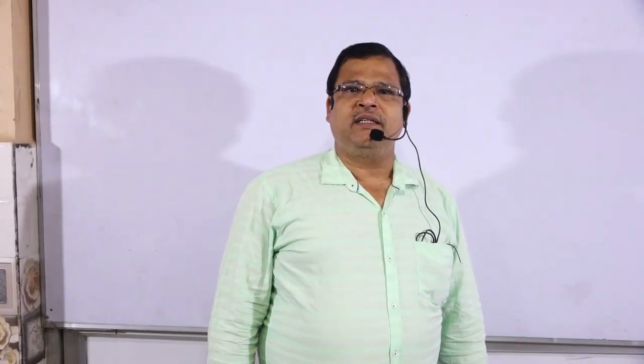Dear students, today we will start the nucleophilic substitution reactions that take place in aryl halides. Before going to that, we have to explain the electrophilic substitution reactions.